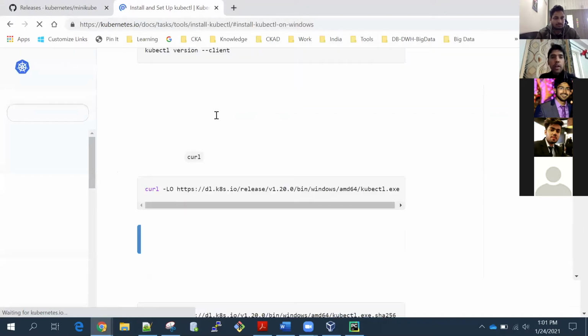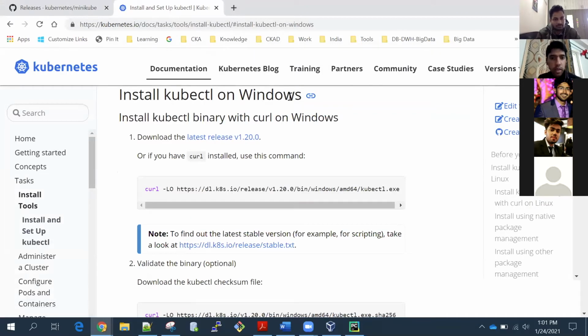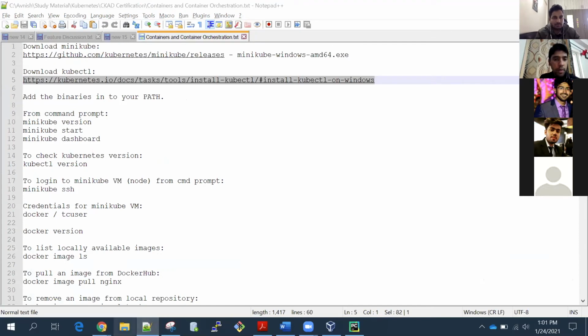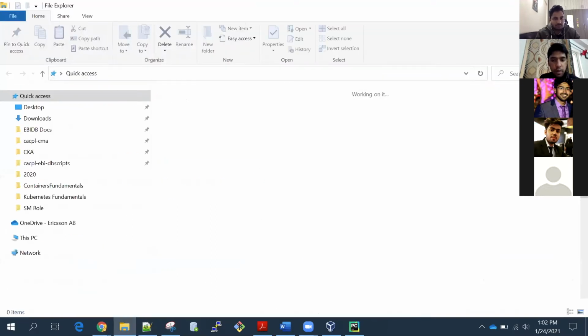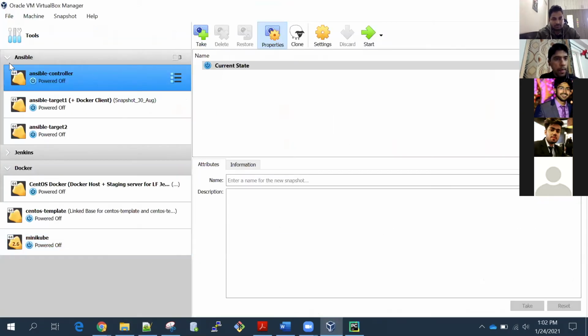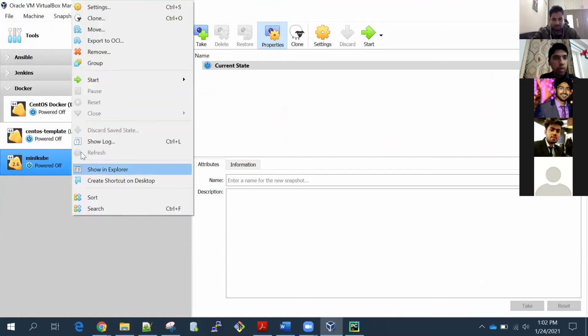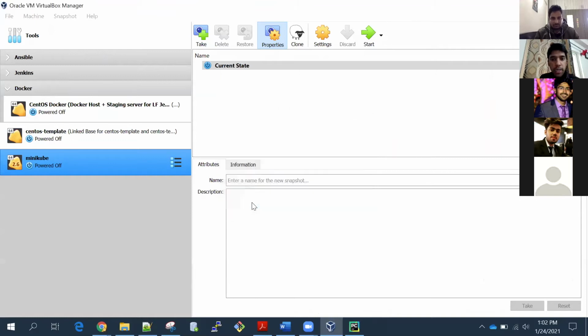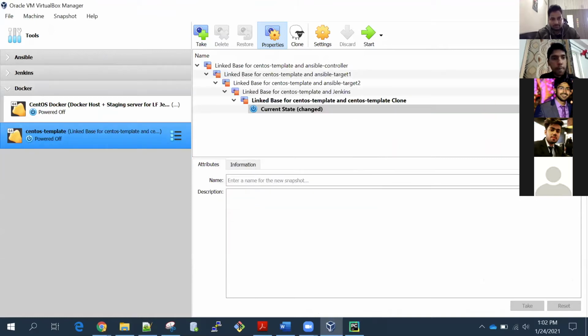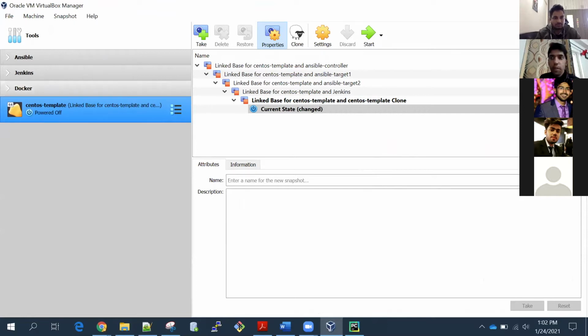From here you can download kubectl for Windows. It's a command line tool for interacting with a Kubernetes cluster. You can download the latest release version 1.20.0 from here. I have already downloaded these things because otherwise it will take a lot of time. This is my existing Minikube. I will remove it so that I can show you guys how things work. I'm going to remove it completely. Now it is completely removed, and now I will install it in front of you guys.